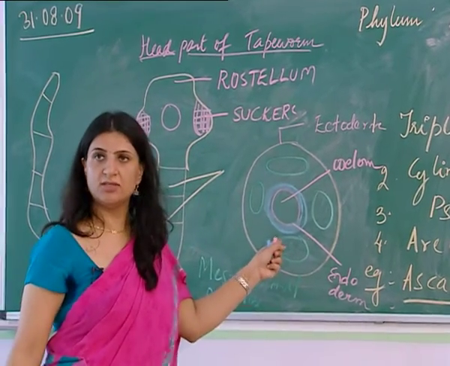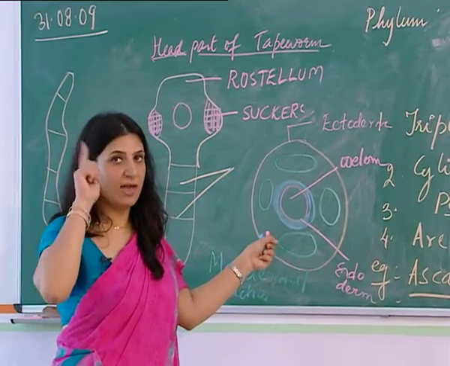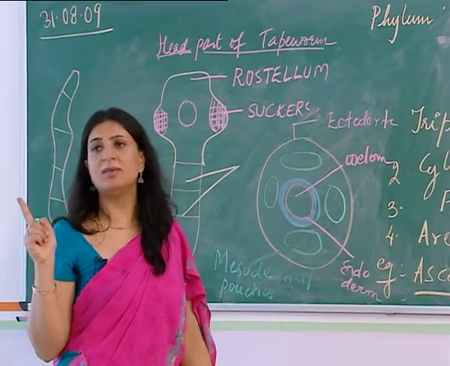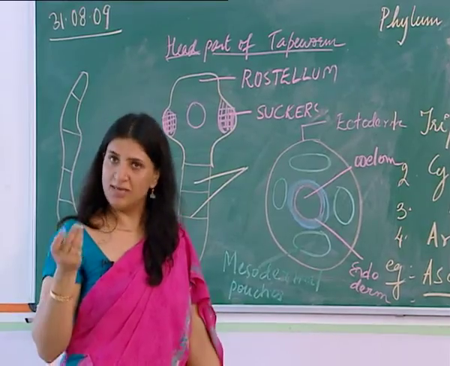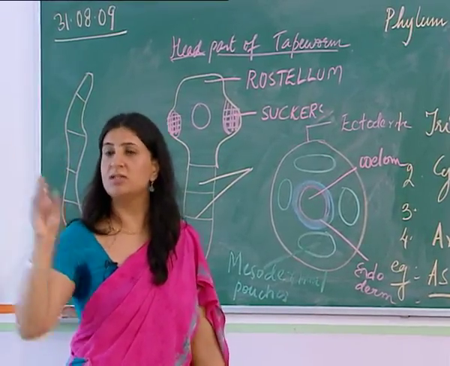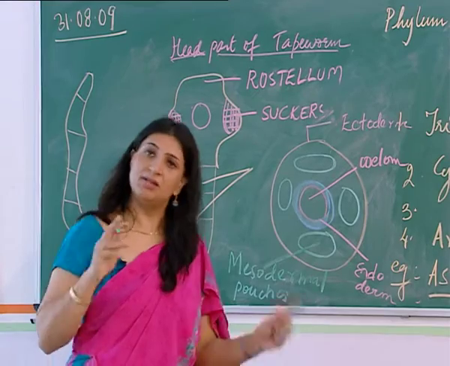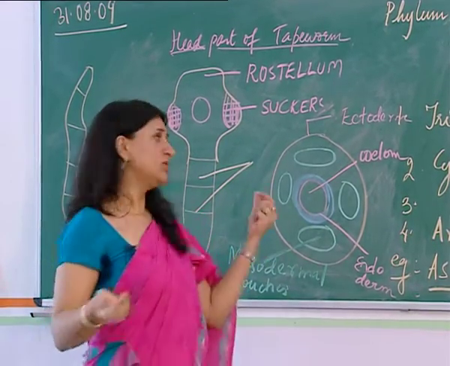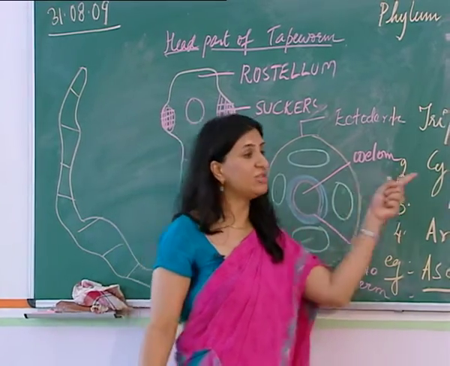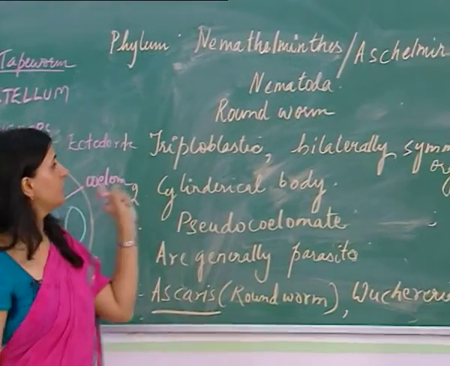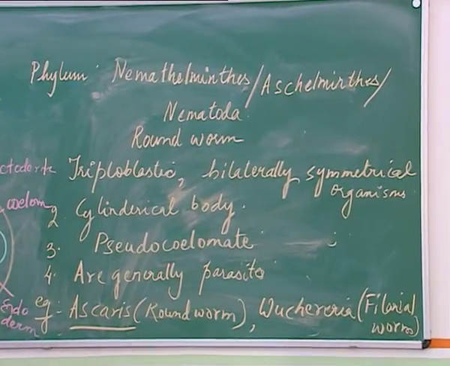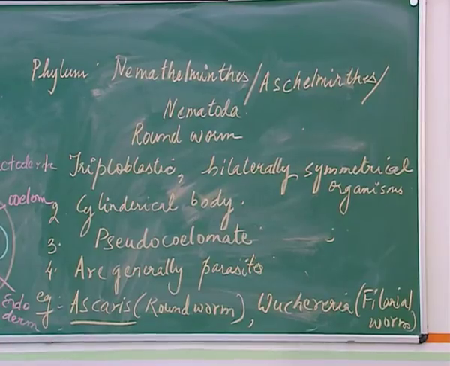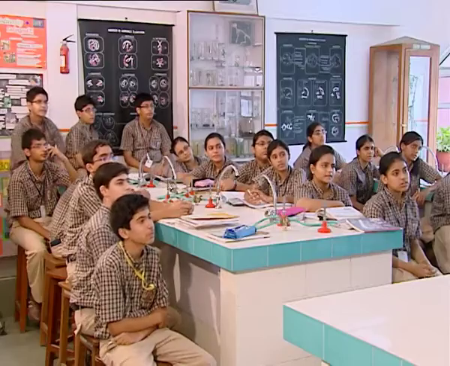When we are talking of a pseudocoelom, we should basically have this in our mind, that pseudocoelom means that the coelom or body cavity is not lined by mesoderm on all sides. However, mesoderm is present in the form of pouches, which are called mesodermal pouches. But the other two germinal layers, ectoderm and endoderm, are fully present. Alright, so this is the kind of body organization these organisms have. If we compare it with the previous group of organisms, the platyhelminths, they are acoelomate. These are pseudocoelomate. Alright, very good.